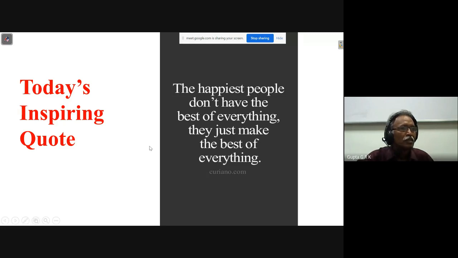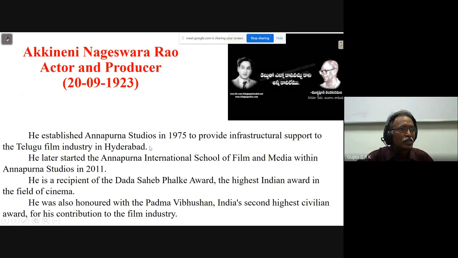And today is the birthday of the great Telugu actor, who is no more, Akkineni Nageswara Rao. He is an actor and producer, and he established Annapurna Studios in 1975. In those days, he built a very great studio in Hyderabad to provide infrastructural support to the Telugu film industry.